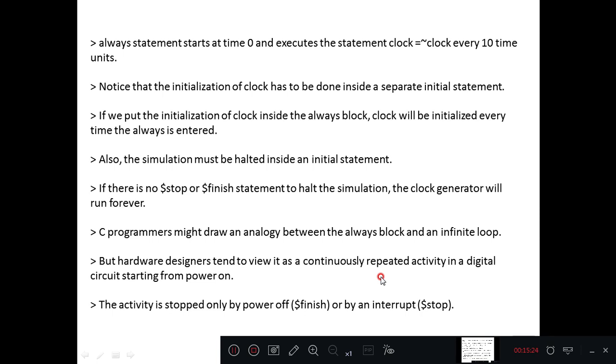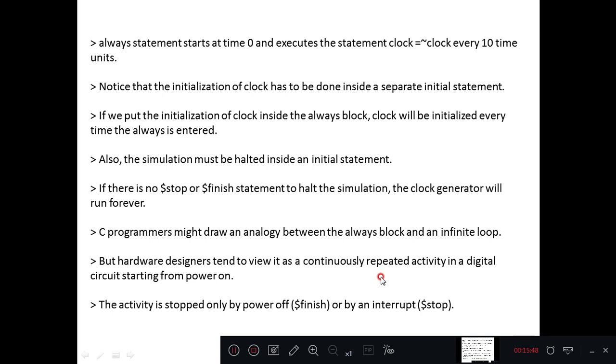Also, the simulation must be halted inside an initial statement. So inside an initial statement, you need to stop the simulation after some time. So $finish needs to be written in an initial statement. If there is no $stop or $finish statement to halt the simulation, the clock generator will run infinitely, forever.